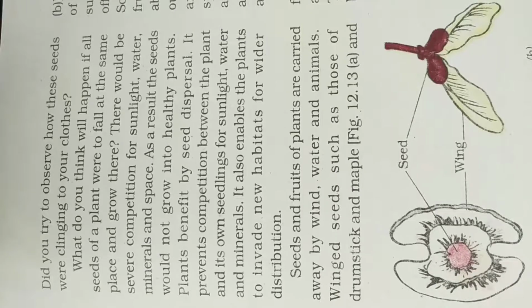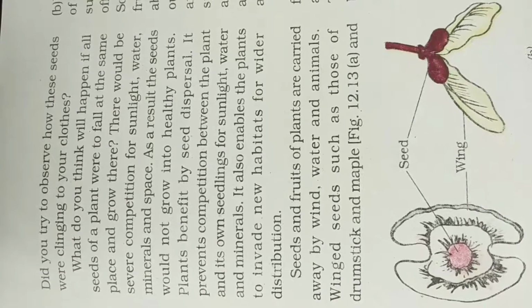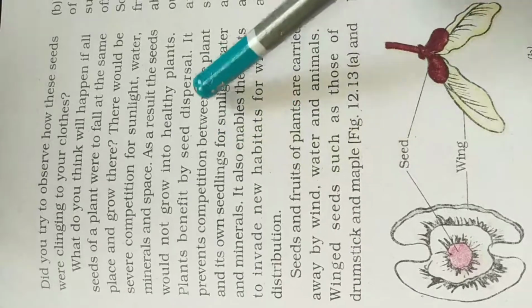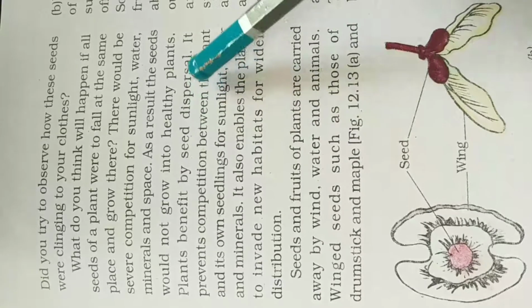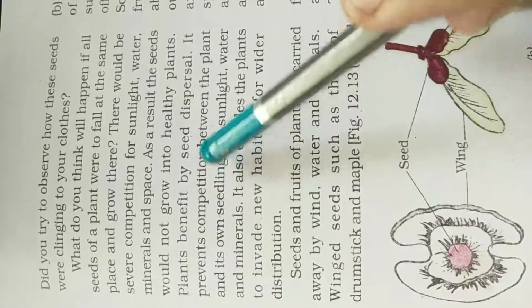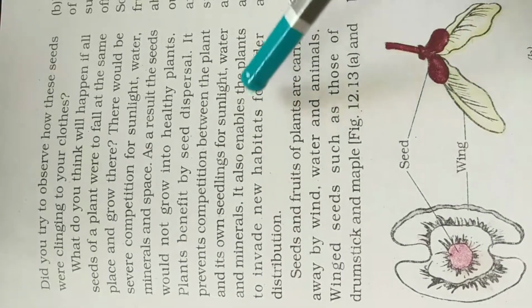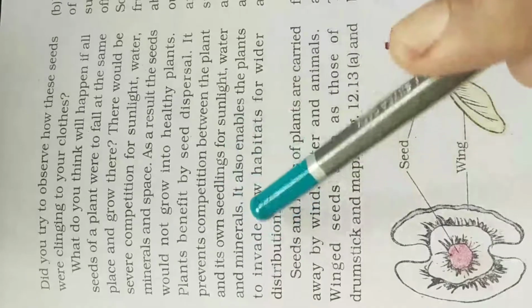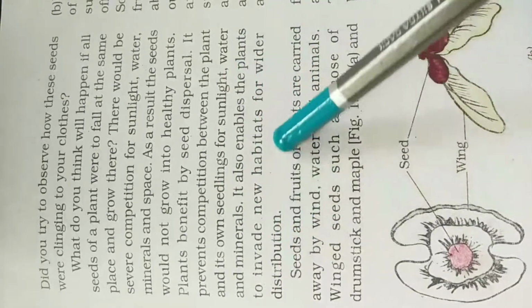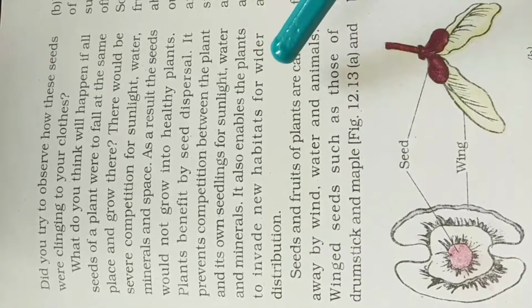Plants benefit by seed dispersal. It prevents competition between the plants and their own seedlings for sunlight. So what they are saying, it prevents the competition. This is the benefit of seed dispersal for plants. Why is it a benefit? Because there will be no competition between the plants for water, minerals and sunlight, and they will grow healthy. It also enables the plants to invade new habitats for wider distribution. So this was about seed dispersion.